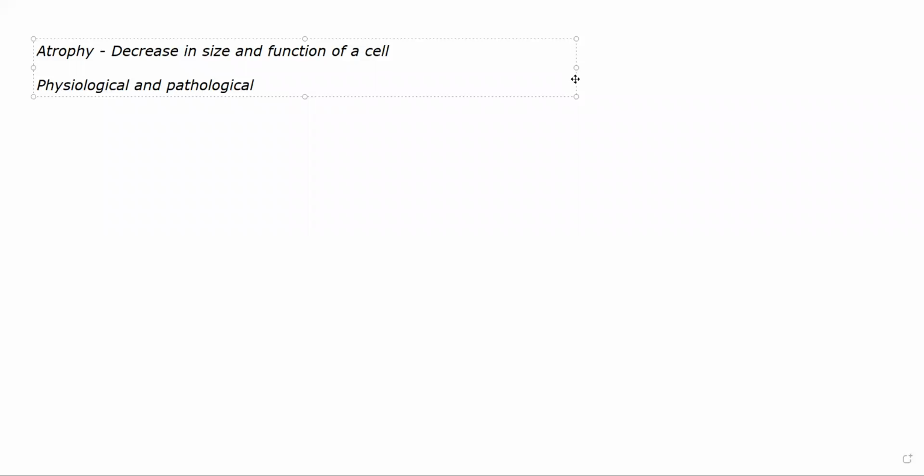The same will happen in menopause. Whenever a lady is undergoing menopause, the uterus and gonads will undergo atrophy. They will decrease in size and the function of those cells will be significantly or completely lost. That is atrophy. Pathological atrophy can occur in three ways.